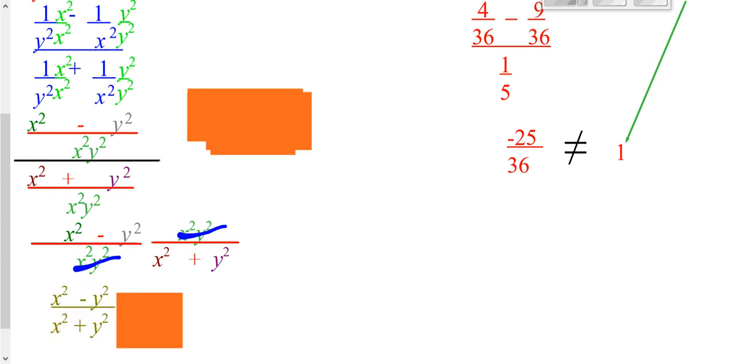We can write what's left. Now, we cannot cross out the x squareds because it's not x squared times the top and x squared times the bottom. Same idea with the y squareds. Notice that the top is a difference of squares, so you could factor that, but the bottom doesn't factor, so we're not going to do anything here.